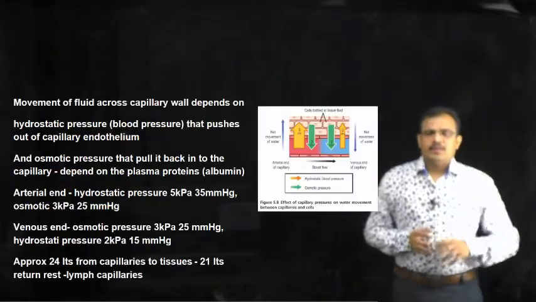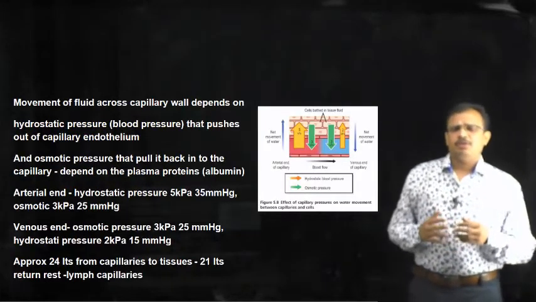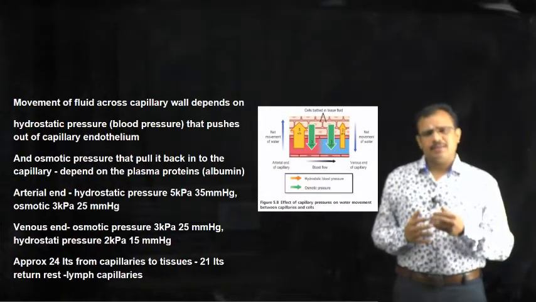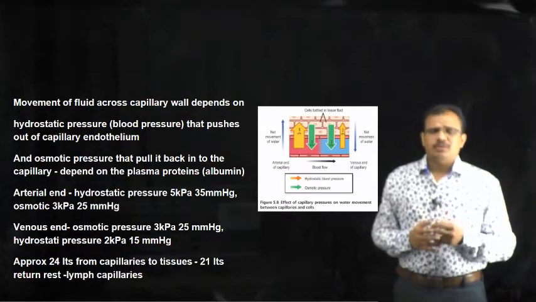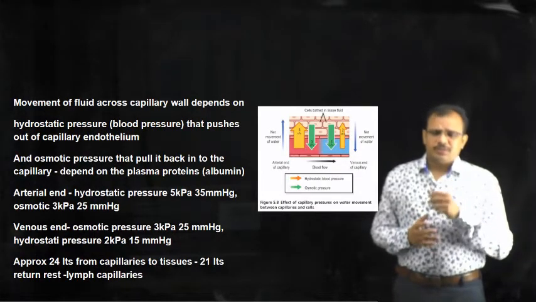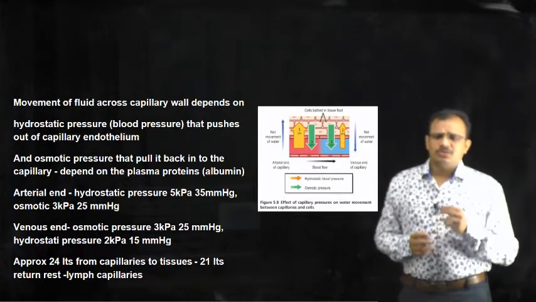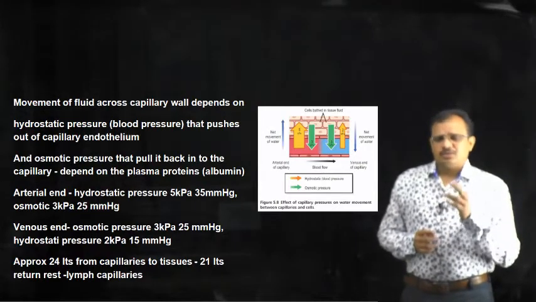and about 23% binds with hemoglobin. And generally the movement of fluid across the capillary wall depends upon different types of pressures called hydrostatic pressure and osmotic pressure.